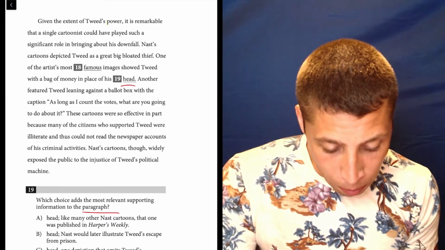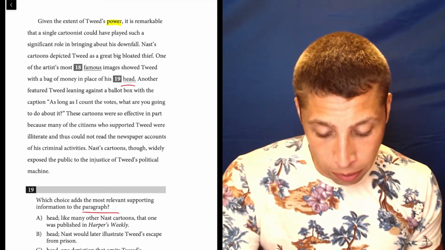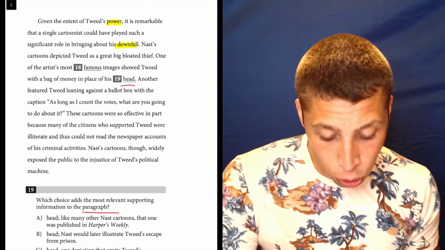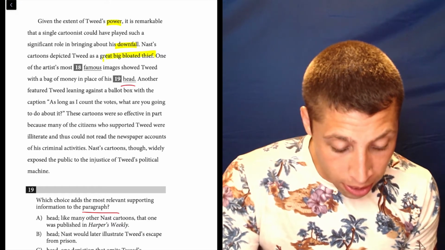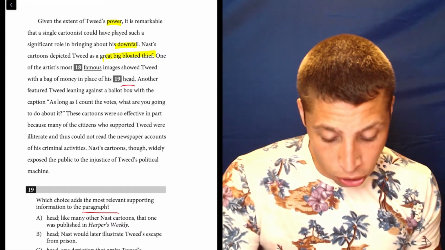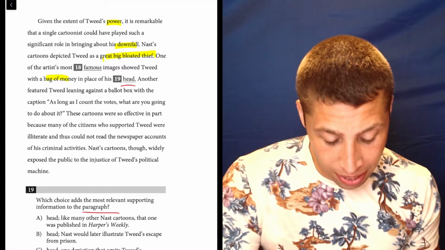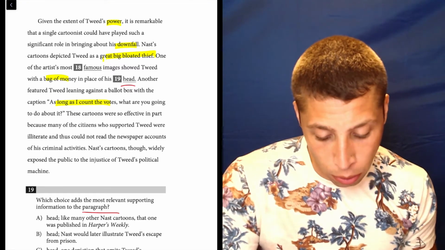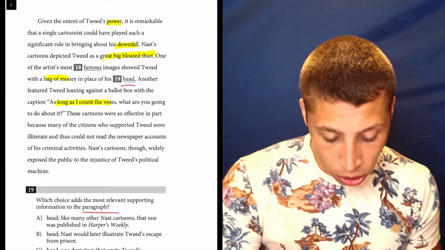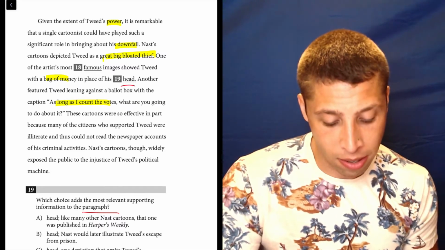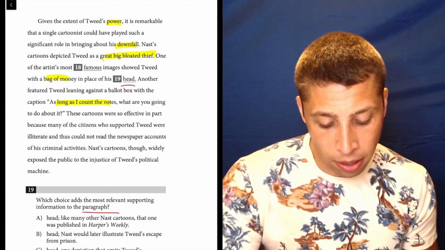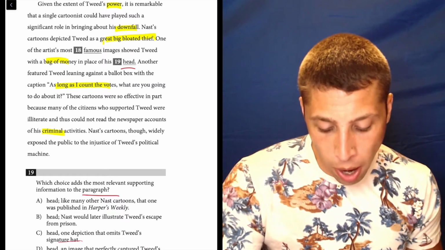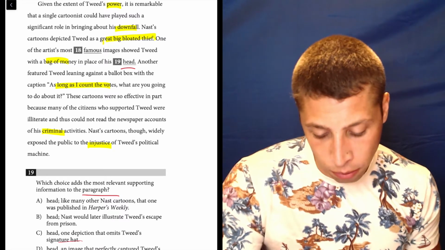Given the extent of Tweed's power, it is remarkable that a single cartoonist could have played such a significant role in bringing about his downfall. Nast's cartoons depicted Tweed as a great big bloated thief. One of the artist's most famous images showed Tweed with a bag of money in place of his head. Another featured Tweed leaning against a ballot box with the caption, "As long as I count the votes, what are you going to do about it?" These cartoons were so effective in part because many of the citizens who supported Tweed were illiterate and thus could not read the newspaper accounts of his criminal activities. Nast's cartoons, though, widely exposed the public to the injustice of Tweed's political machine.